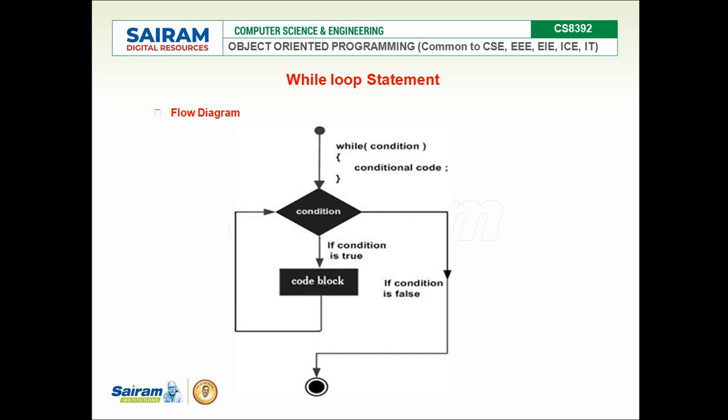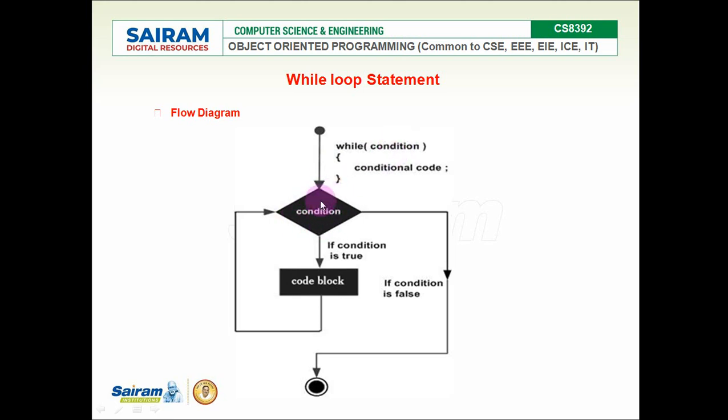Here is the flow diagram. There is no fixed flow diagram specific to the while loop, for loop, or do while loop. All loops have the condition-checking diamond box. Inside the while I have some condition, given over there.